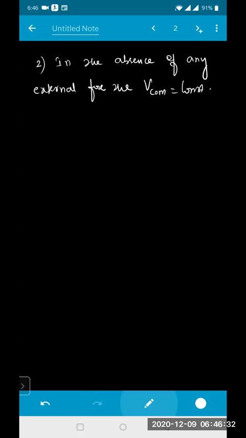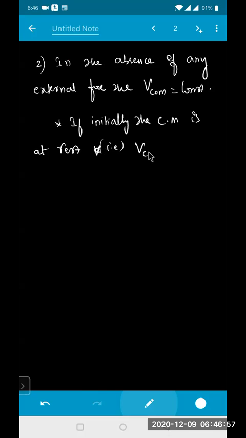That means if initially the center of mass is at rest, velocity of center of mass will always be equal to 0. If initially the center of mass is at rest, then the velocity of center of mass will become 0.